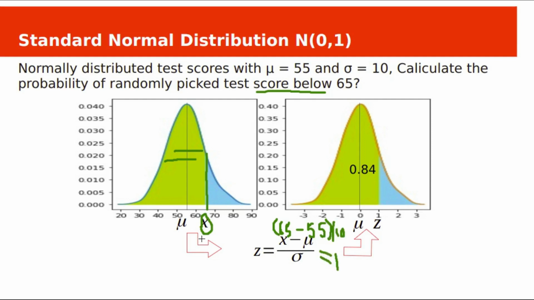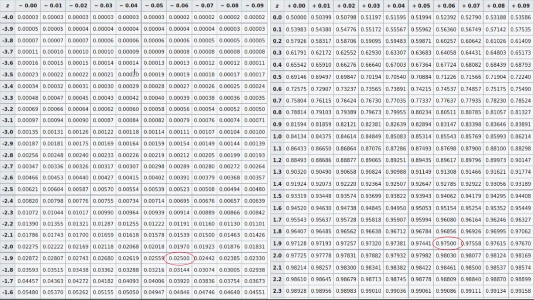The result is 1. So this x will be 1 in the standard normal distribution, and we represent x as z in the standard normal distribution. We look up the z table for this 1, and then we get the value. See the probability value for z equal to positive 1.